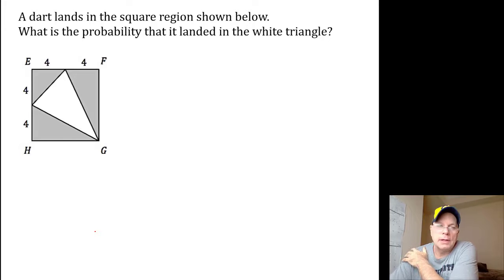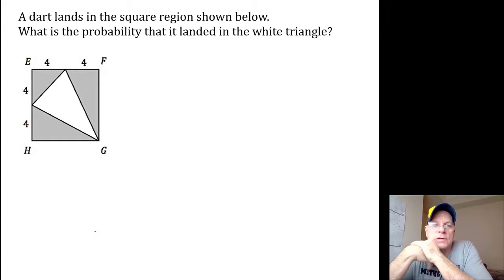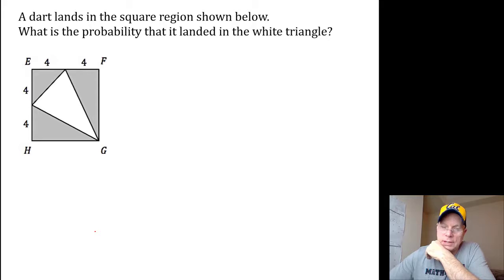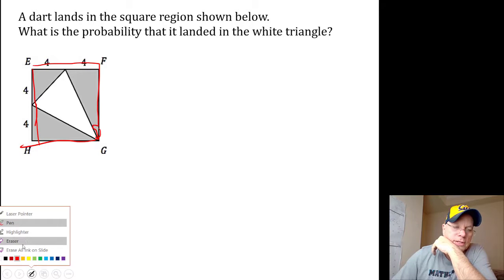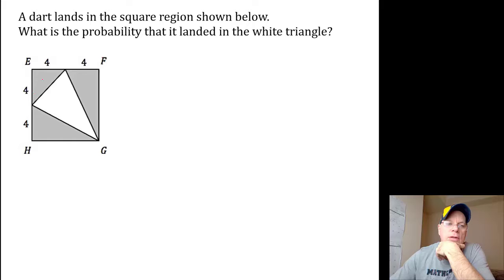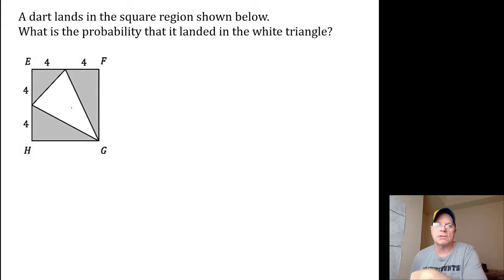A dart lands in the square region shown below, the big square. You throw a dart and you're guaranteed it's going to land in that square somewhere. It could land in the gray, it could land in the white. What is the probability that it lands in the white triangle? Pause and try that on your own, and then you can use the next draw-it slide, and then advance past that and watch the video to see how that's done.